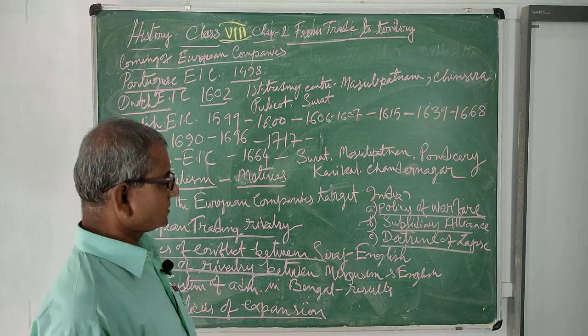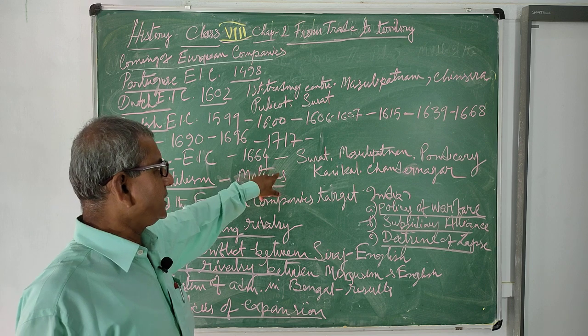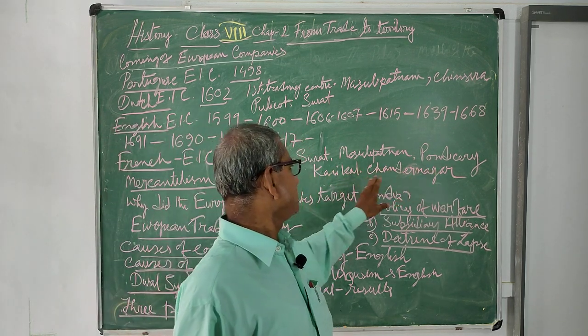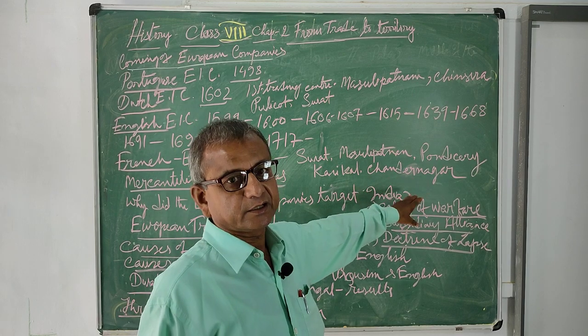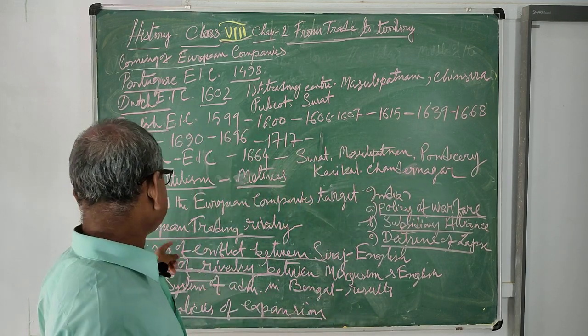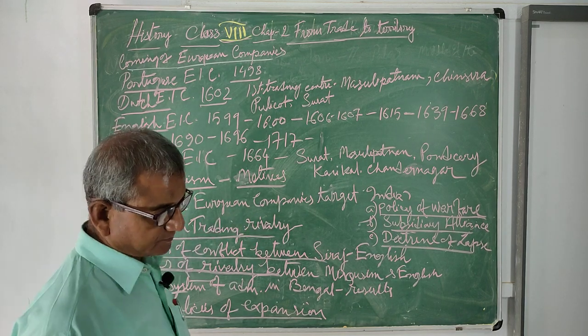Next, the French East India Company. It was set up in the year 1664. Then they established their trading settlements at Surat, Machilipatnam, Pondicherry, Karikal, Mahe, Chinsura and Chandannagar. We know that next, why did the European companies target India?